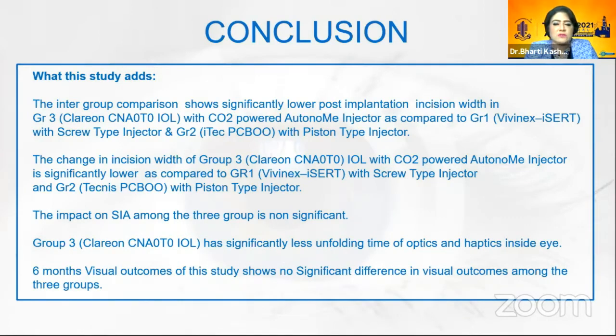The change in incision width of group 3 was significantly lower as compared to group 1 and group 2, and there was also operative ease in unfolding time of optics and haptics inside the eye in Clarion, group 3. But the impact on SIA was not significant, and 6 months visual outcome was also comparable among the three groups. There was just an ease in the intraoperative period.